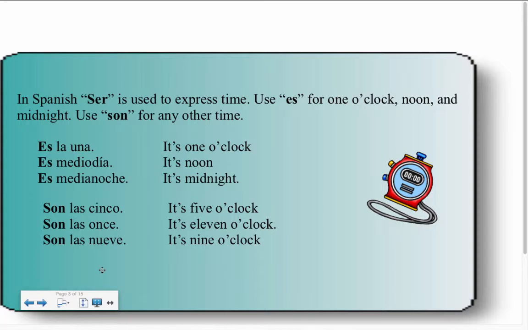And for any other time of the day, we'll use the plural form son. So if we're going to say it's 1 o'clock, we'll say es la una. It's noon. Es mediodía. It's midnight. Es medianoche. It's 5 o'clock. Son las 5. We say son because in this case, it's plural, the number 5. If we want to say it's 11 o'clock, we'll say son las 11. It's 9 o'clock. Son las 9.